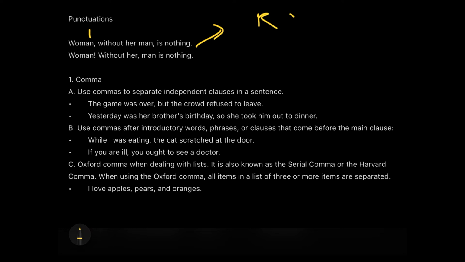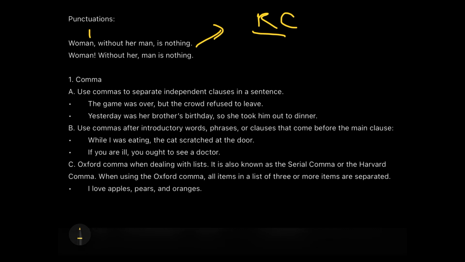Using punctuation, especially in the RCs, is important. Of course, if you have not seen my golden rules of RC videos, which are in the verbal playlist, then please go and check them out, because usage of punctuations helps us to filter out the information which we need and which we don't need in the RC. And you know that RCs are really lengthy and verbose in exams like CAT and XAT. So if you cannot filter out the information from those lengthy passages, it will be really difficult to answer more questions with accuracy in exams like CAT and XAT.